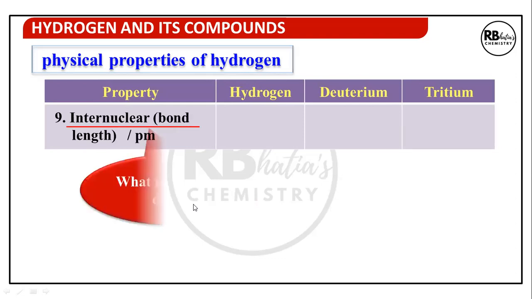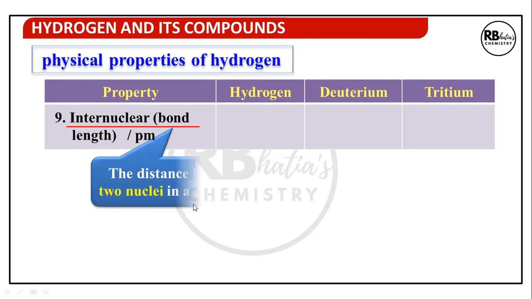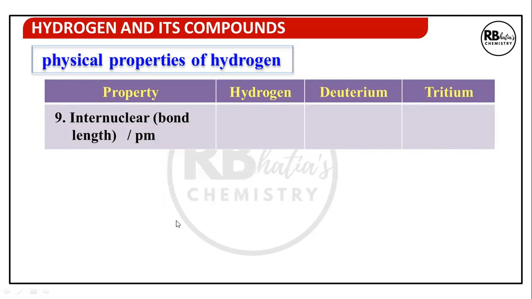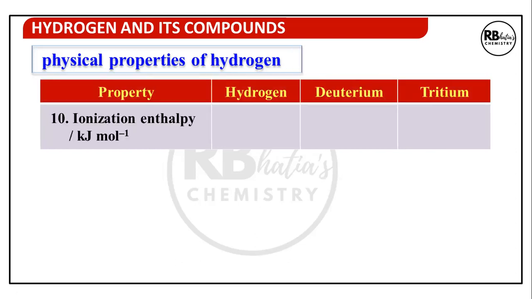Internuclear bond length. What is internuclear distance? Distance between two nuclei in a molecule, basically the distance between two bonded atoms in a molecule. So for hydrogen, it is 74.14 and deuterium is also 74.14. Tritium also the same. The internuclear bond length is identical in all three.